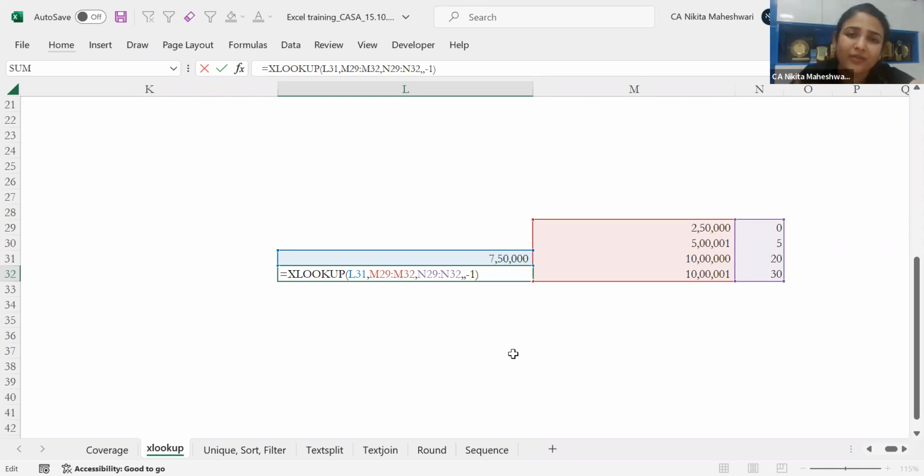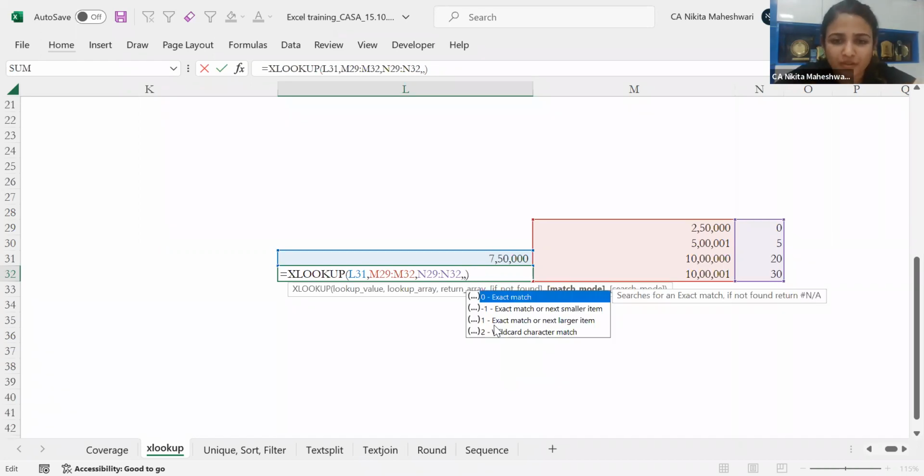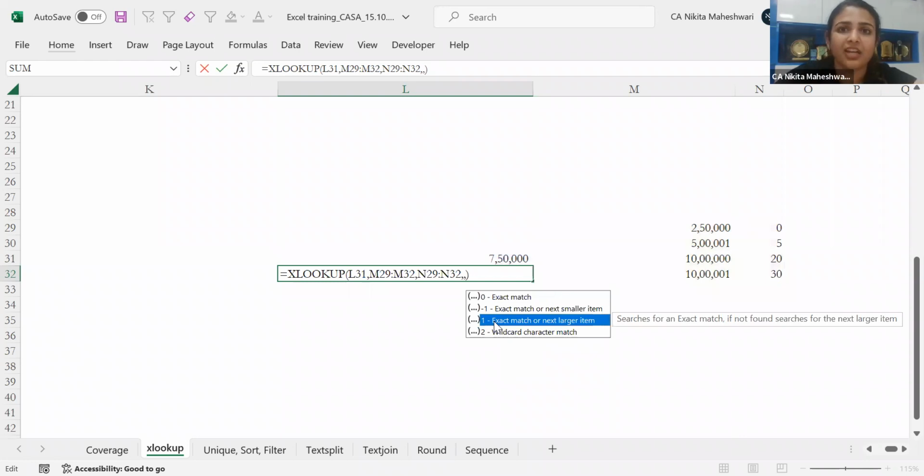So I want whatever was the smallest figure from 7,50,000, that will be my slab tax rate. I don't want that. My salary between 5 lakh to 10 lakh will be 20%. So -1 will not give me the proper answer. 7,50,000 person has to pay tax of 20%. So in this case, let me put this exact match or the next larger item.